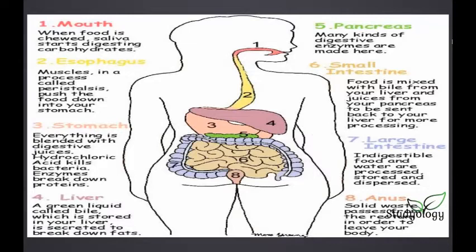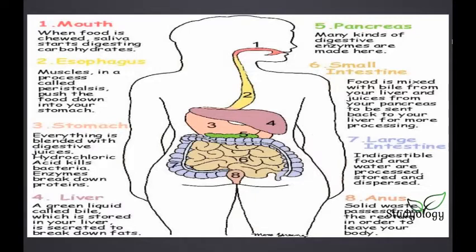Next is the large intestine. The indigestible food and water are processed, stored, and dispersed. So what happens here is where all the needed things are picked out and the not needed things are given out. The food that is not yet digested or not able to be digested by the stomach will be processed again, and what can be digested by the large intestine will be stored, and the rest will be dispersed.